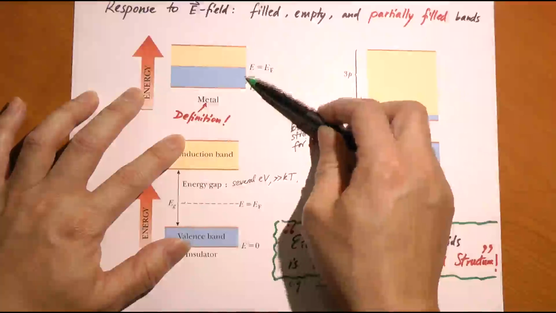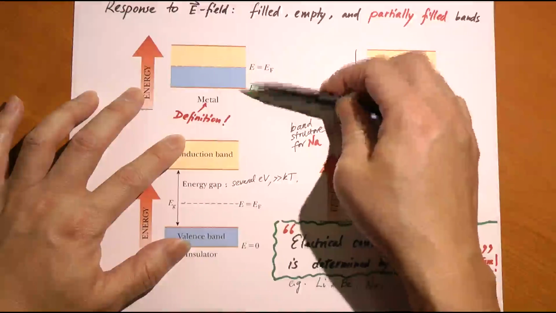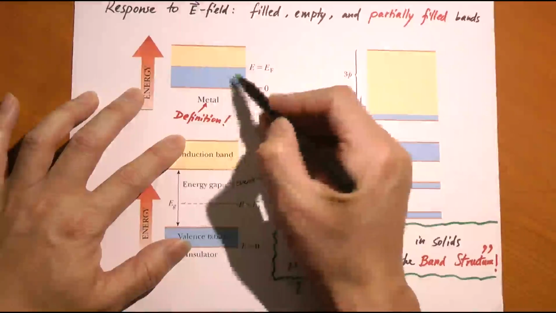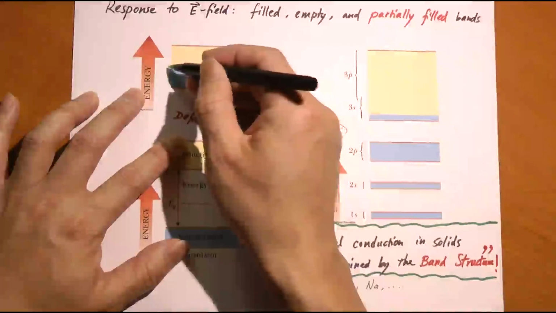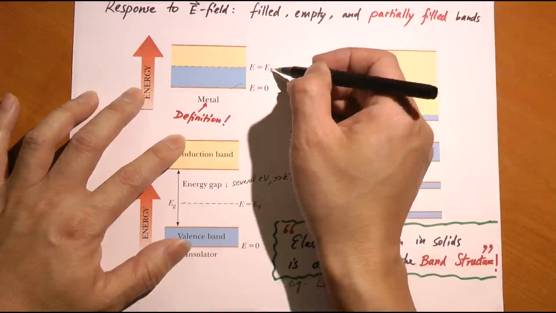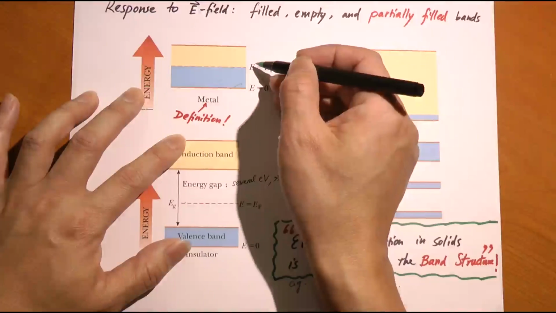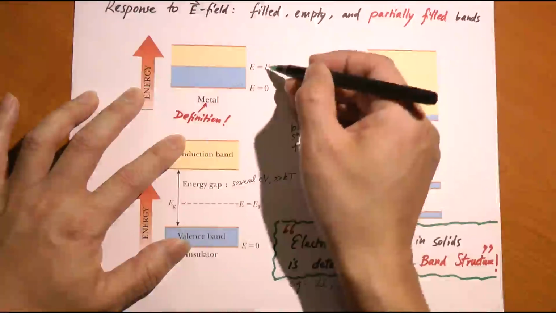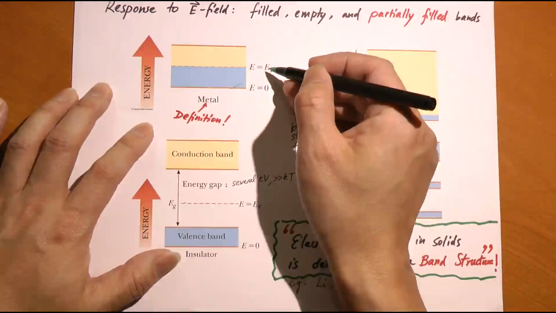here is one example. Here is a band, whatever band, 1s, 2s, 2p, whatever. This band is partially filled. And this is the highest energy of filled level, which is the Fermi level by definition. That's the Fermi energy right here. So the Fermi energy intersects a band. Let's look at what happens.